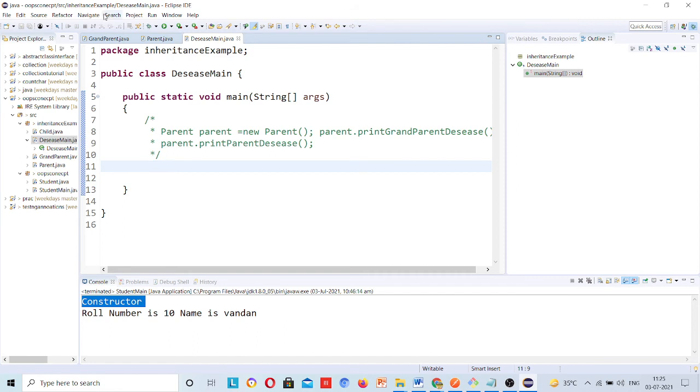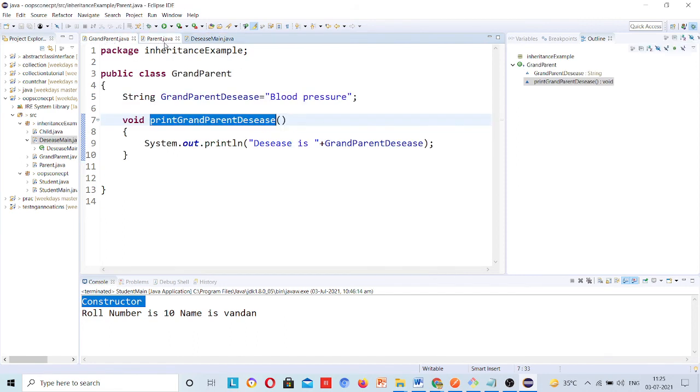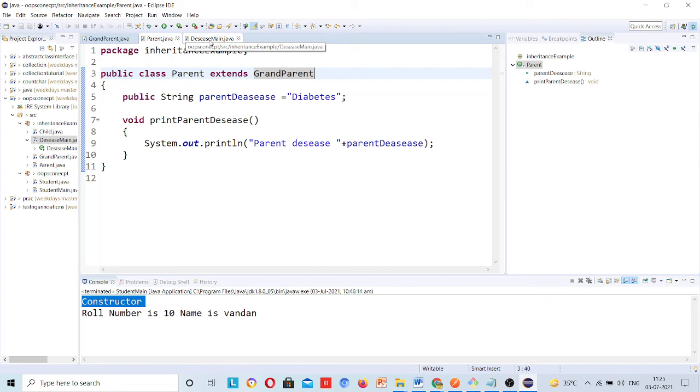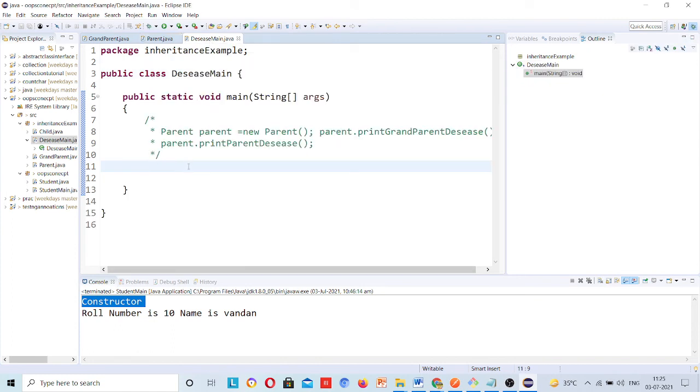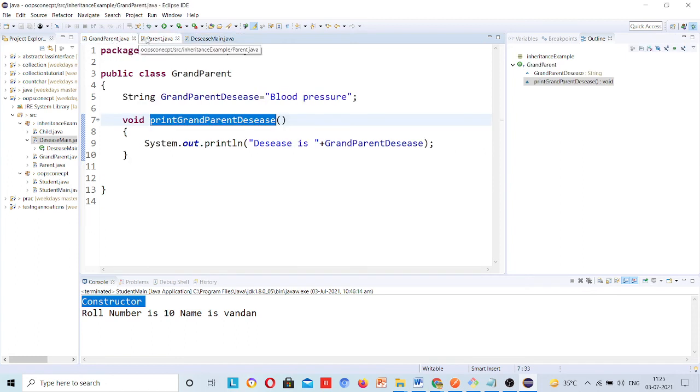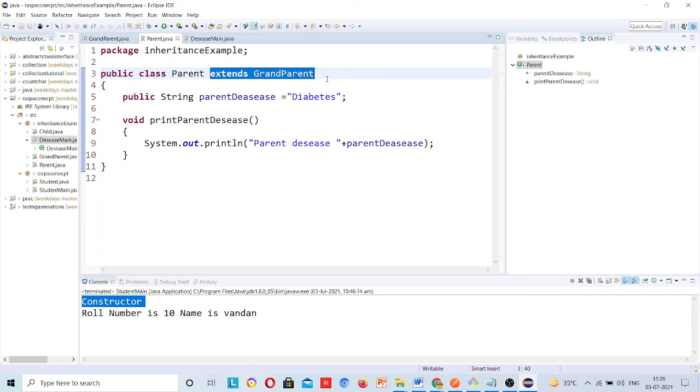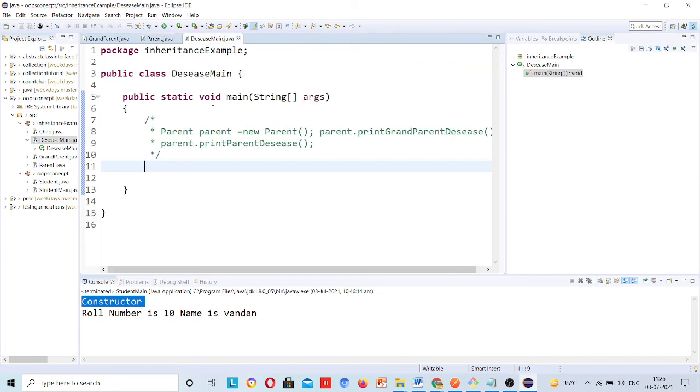Suppose I change this class name to parent and this to grandparent, there is no worry. Here you are able to create an object of any class. But see, parent is extending grandparent. Now if I create a grandparent object, grandparent is equal to new grandparent.